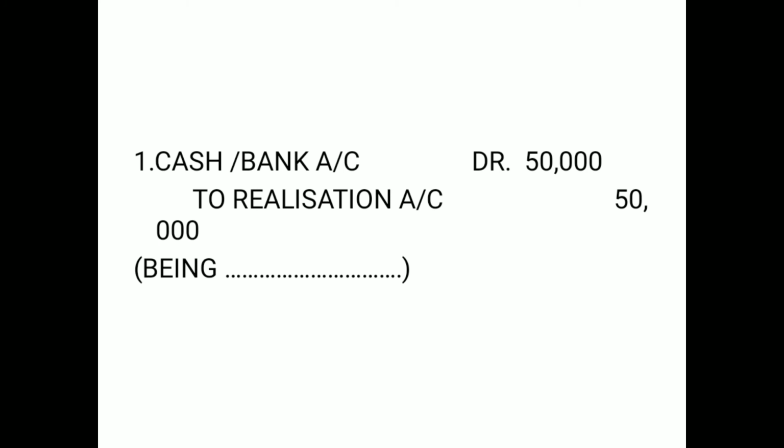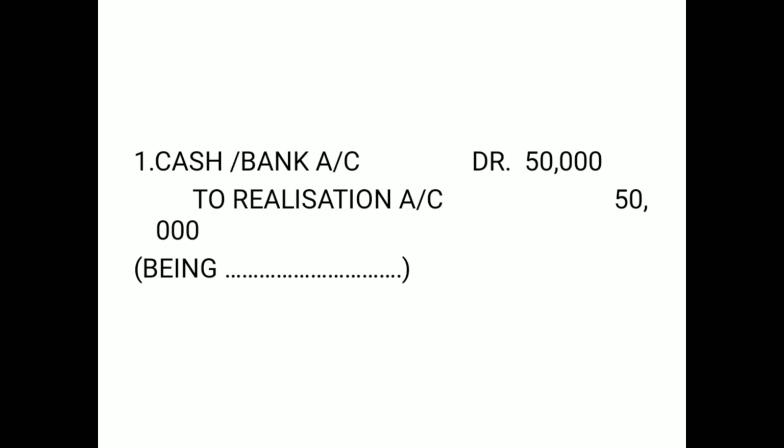Cash and bank account debit 50,000 to realization account 50,000. Being 50,000 realized for goodwill. Now the question arises: why haven't we closed the goodwill account?